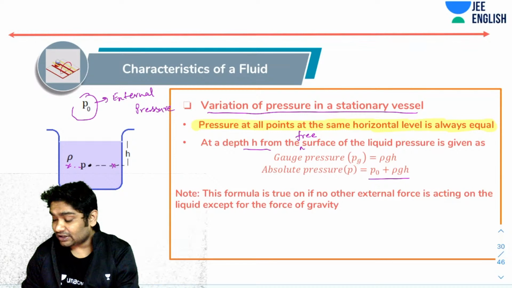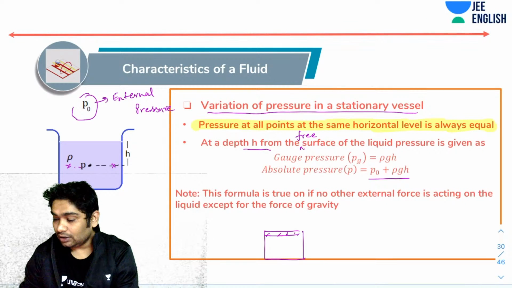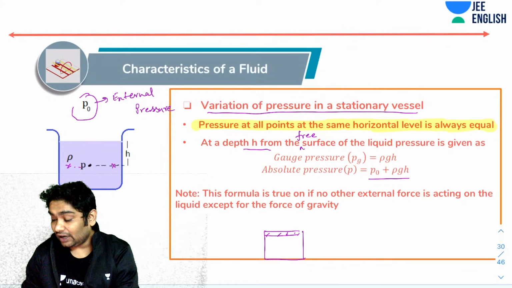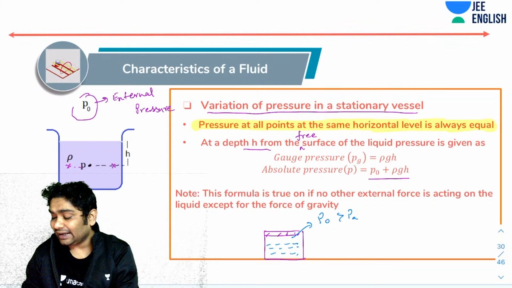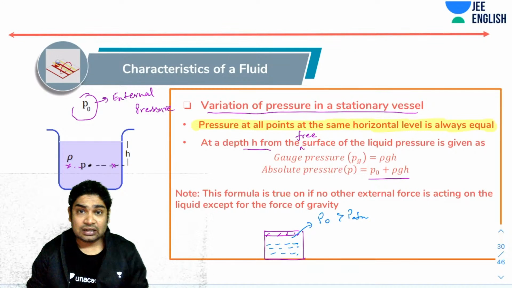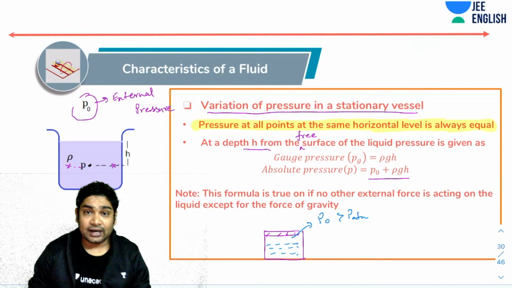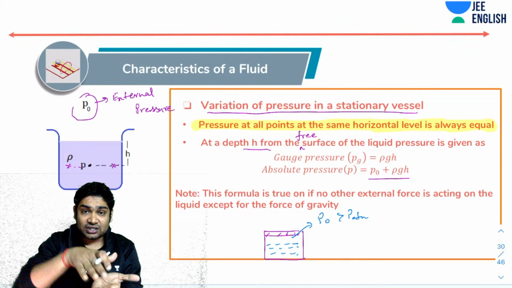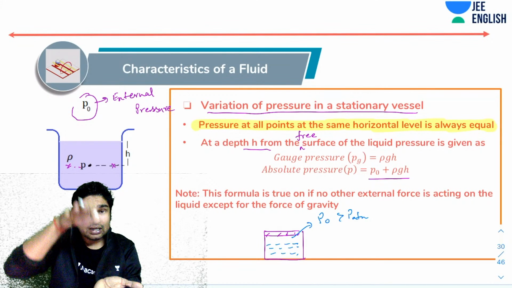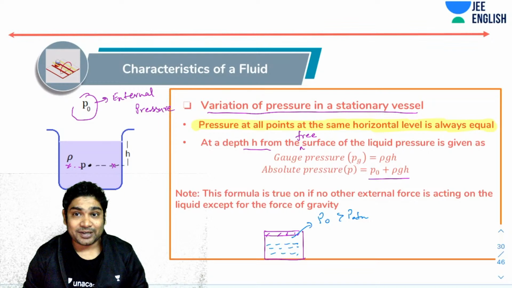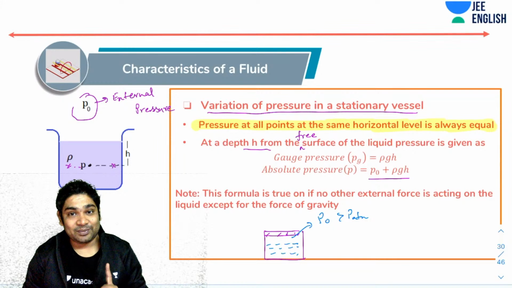Sometimes you may have a piston and you may have pressed the piston a bit, so P naught would be greater than P atmosphere. P naught can be less than atmospheric pressure also. You can close the container with the piston and increase or decrease the pressure, so the external pressure can be manipulated.